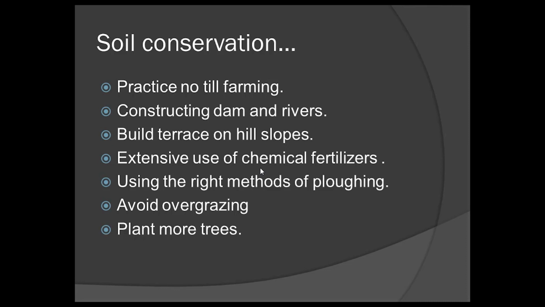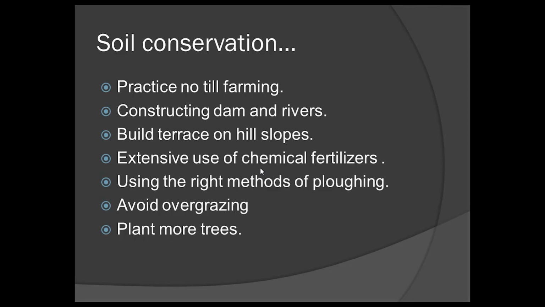Using the right method of plowing fields. Avoid overgrazing. Avoid overgrazing means we should stop overgrazing by animals. We should plant more and more trees.